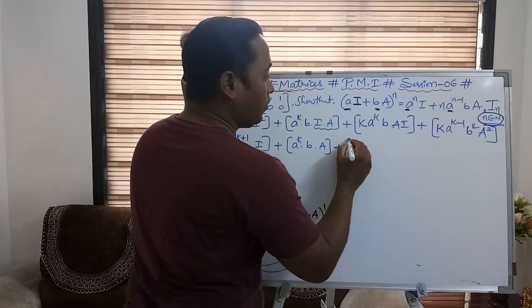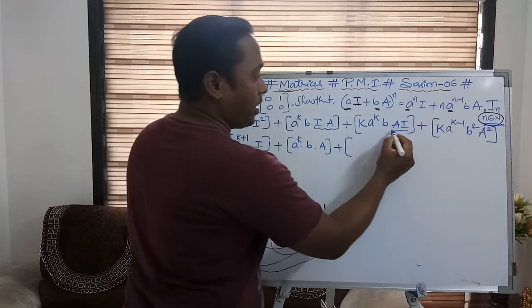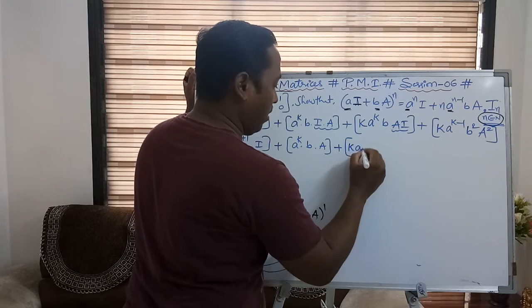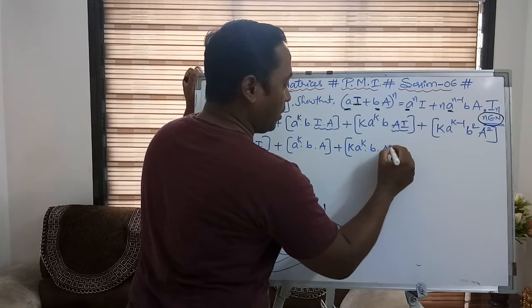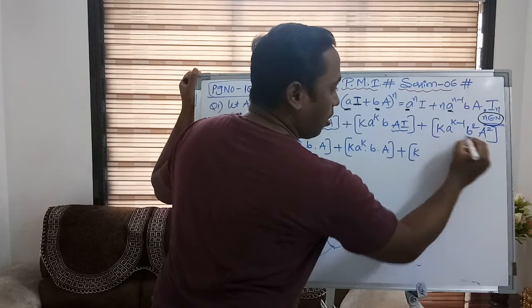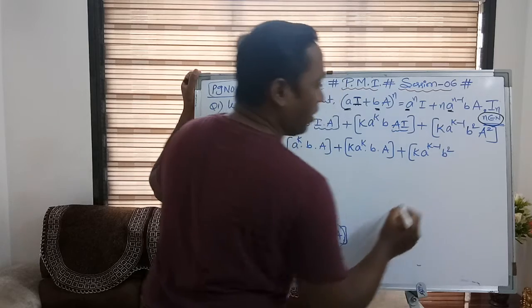Then here A into I is also A, so I can replace this also with A. So it will be k into a power k into b into capital A plus k, these all are constants, so k into a power k minus 1 into b square.